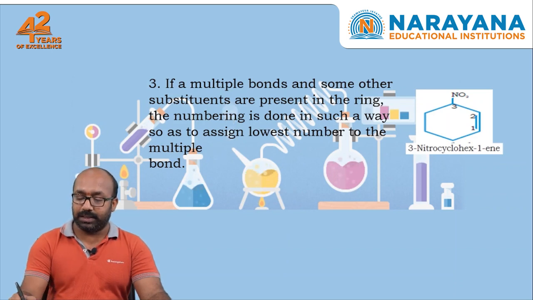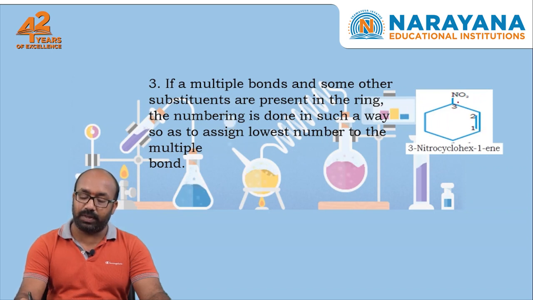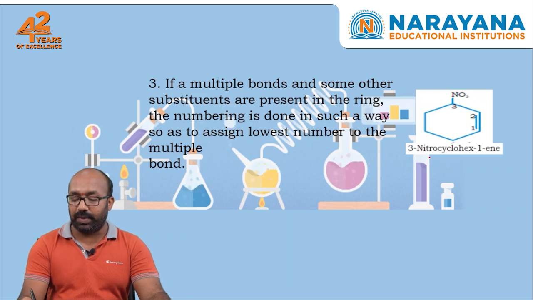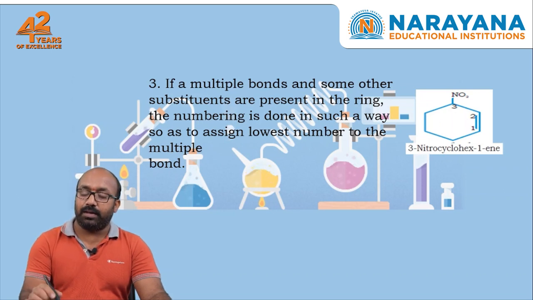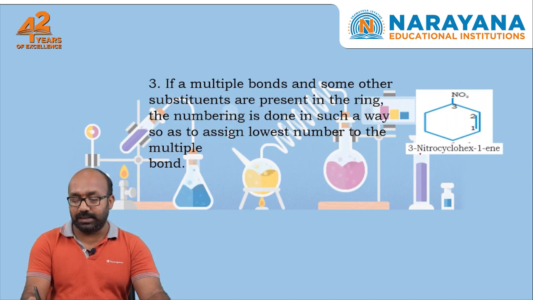Here the numbering is started with the double bond carbon, the nitro substitution is at the 3rd position, so the name is 3-nitrocyclohexene. It is a 6-membered ring with 1 unsaturation, and that unsaturation is at the first position, that is the reason 1-ene. 6-membered ring, that is the reason hex, and cyclic ring, so cyclo, and nitro at the third position, that is the reason 3-nitro. Finally, the name is 3-nitrocyclohexene.